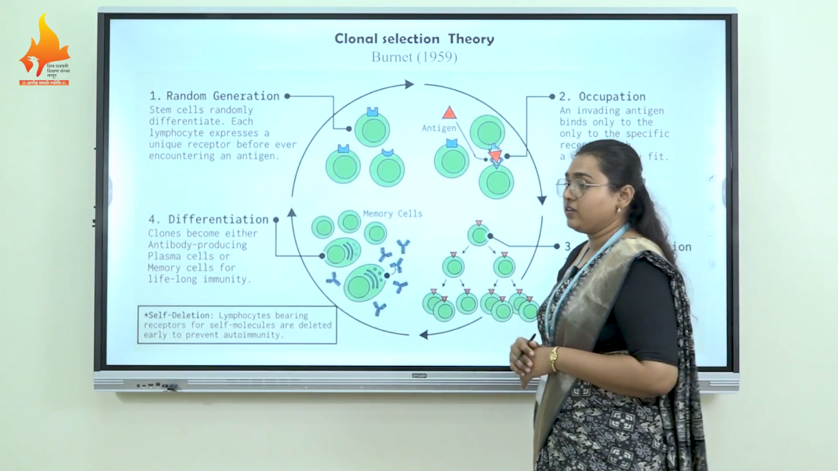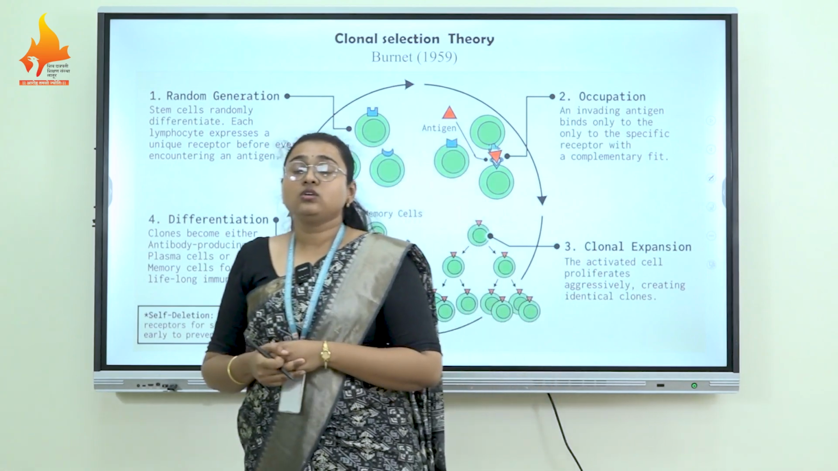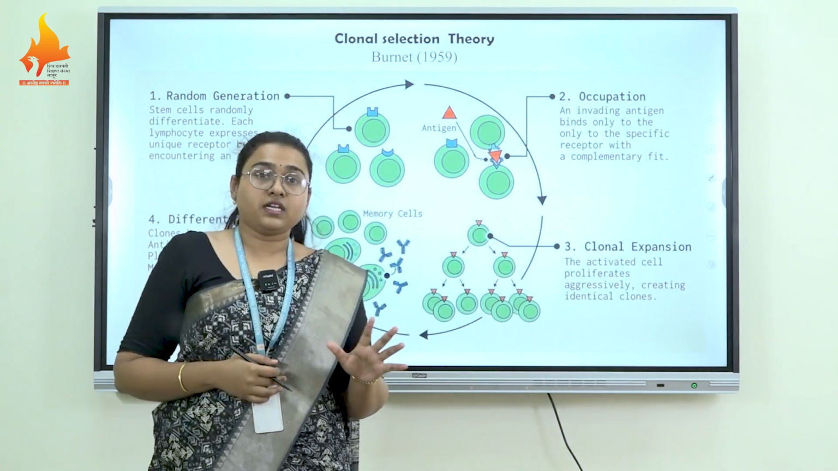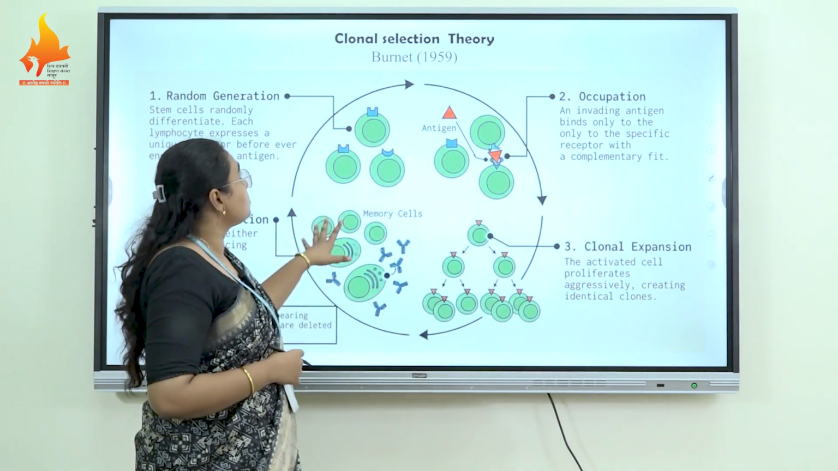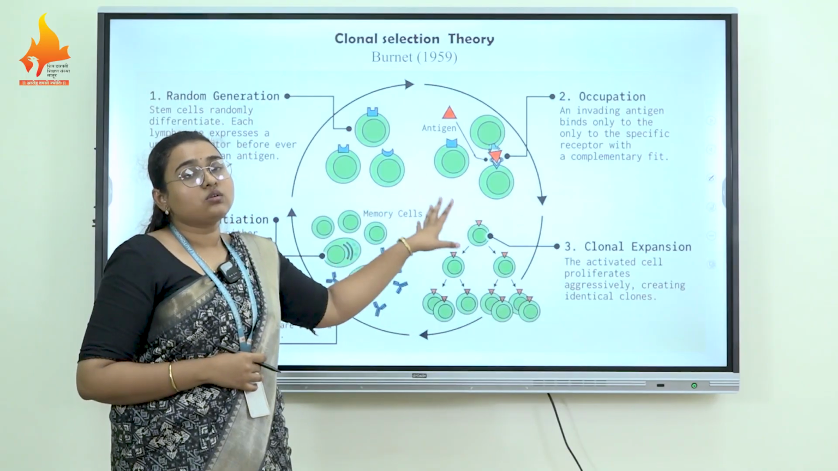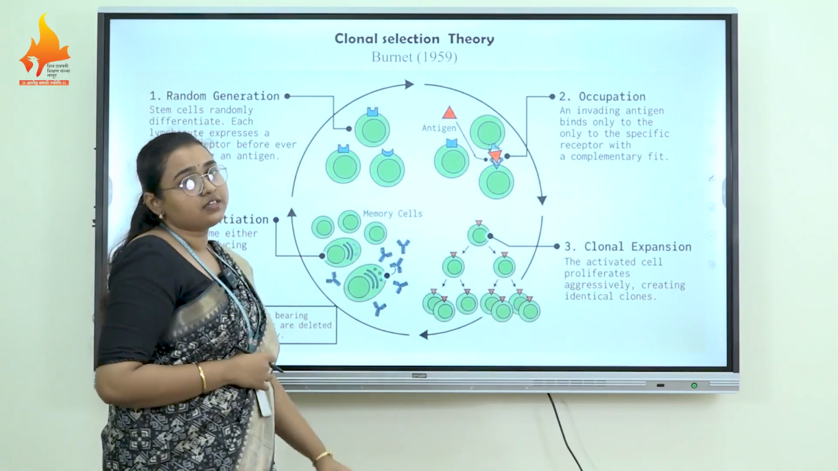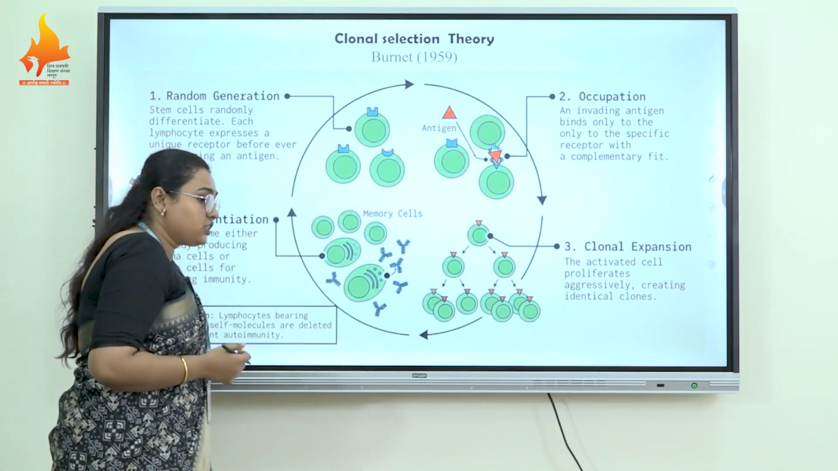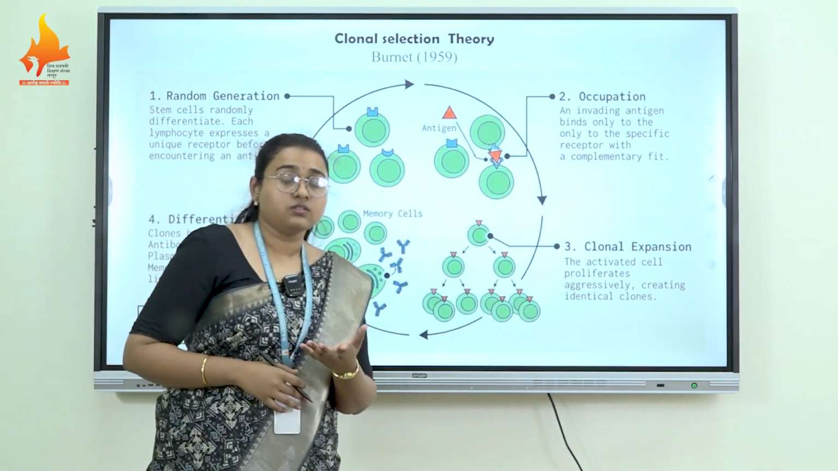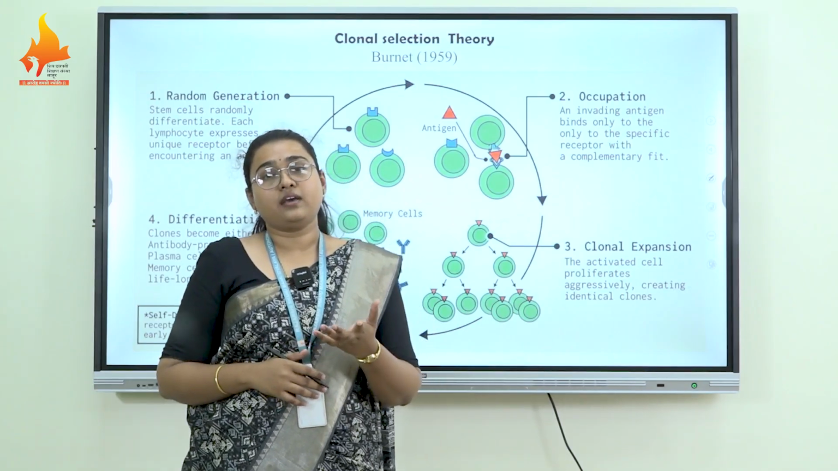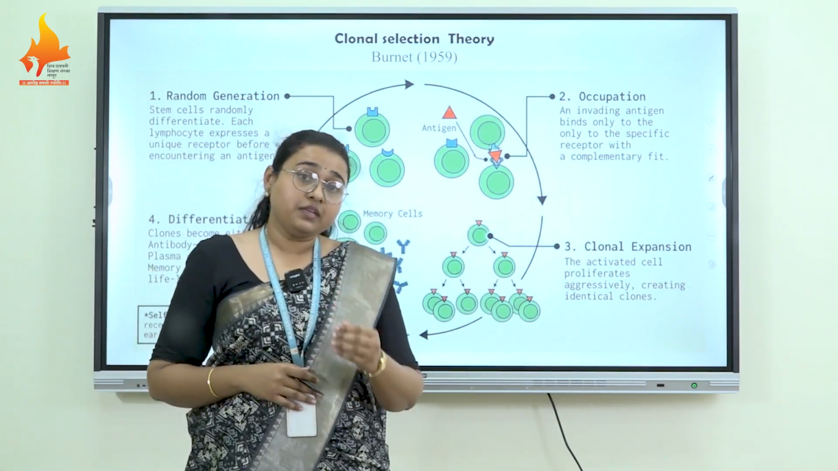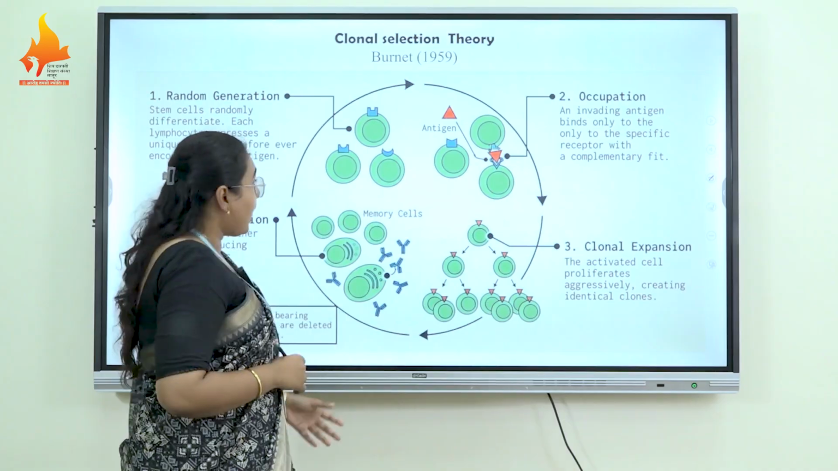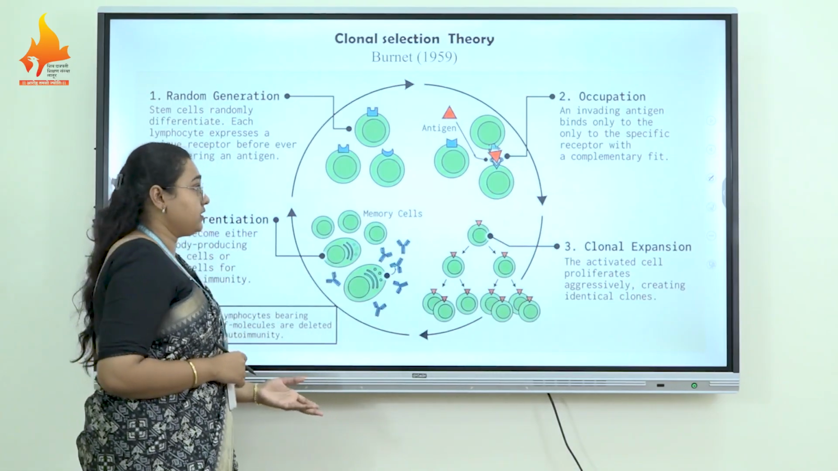The last one, which is widely accepted all over the world, explains how antibodies are produced. That theory is called the clonal selection theory, given by Burnet in 1959. The clonal selection theory has multiple steps which explain how antibodies are made in our body to eliminate a pathogen and how the humoral immune response is generated.